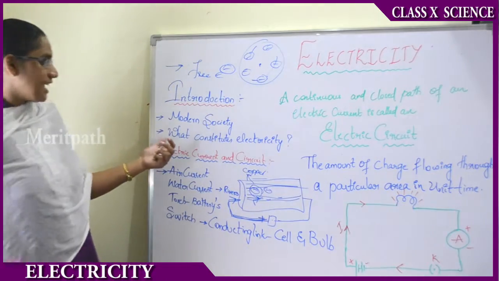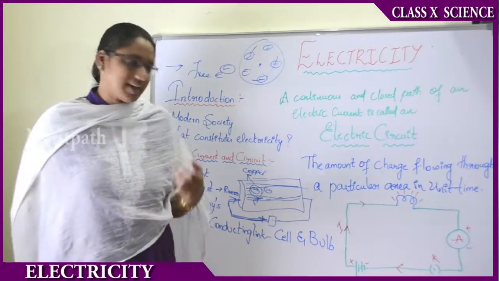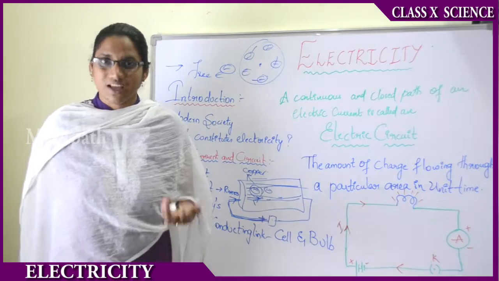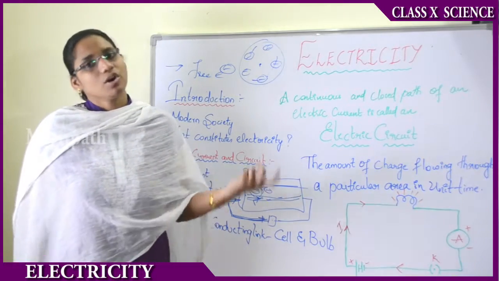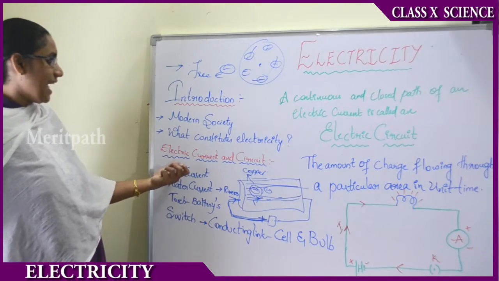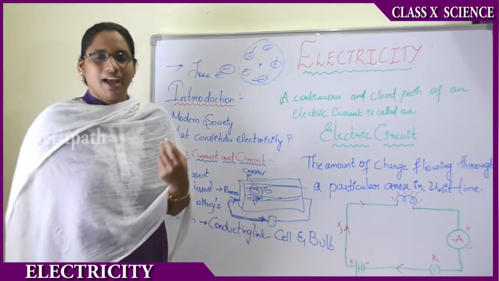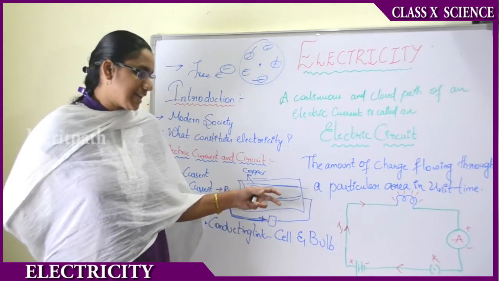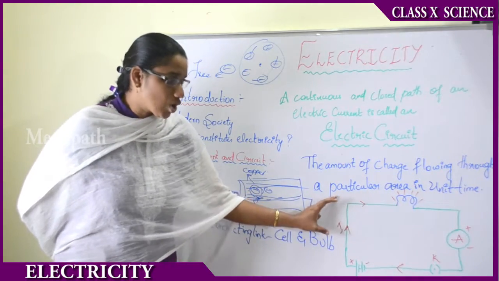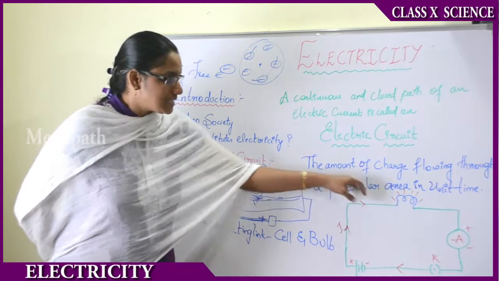Now let us see what this electricity consists of. I said electricity consists of electrons, that is valence electrons, free electrons, which are the cause for the flow of current. And now let us see the electric current and circuit. The terms mean how we will be getting the electric current. That is what I have shown here. See, this is a closed path. That is, this is the bulb.